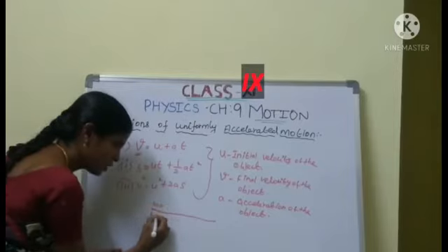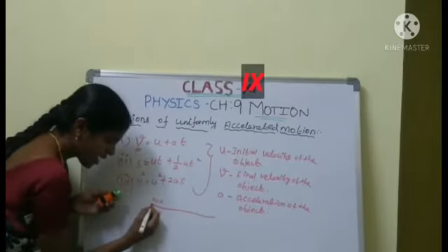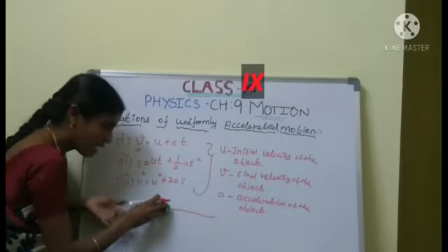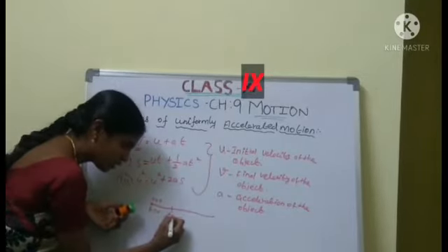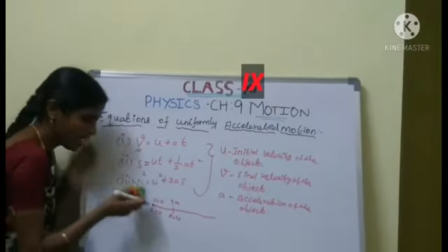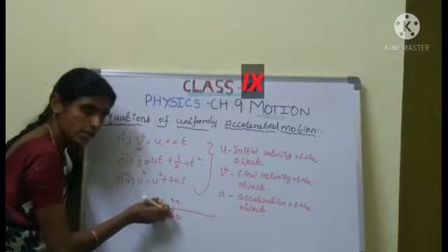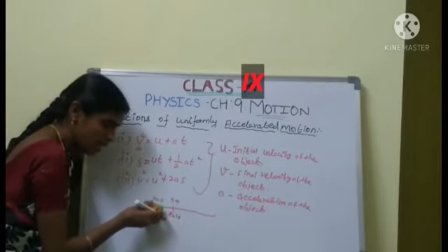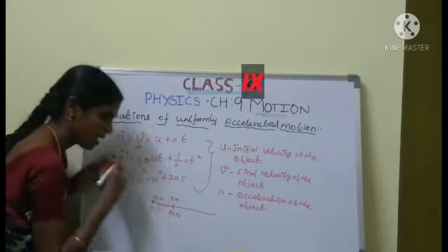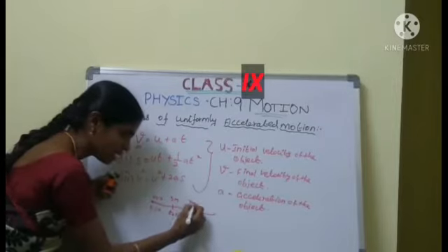U equal to 0, t equal to 0. First the car is moving, starting at rest. Starting at rest means initial velocity u equal to 0. Next, t equal to 3 seconds, the car has moved 5 meters. Next, t equal to 6 seconds, the car has moved 7 meters.